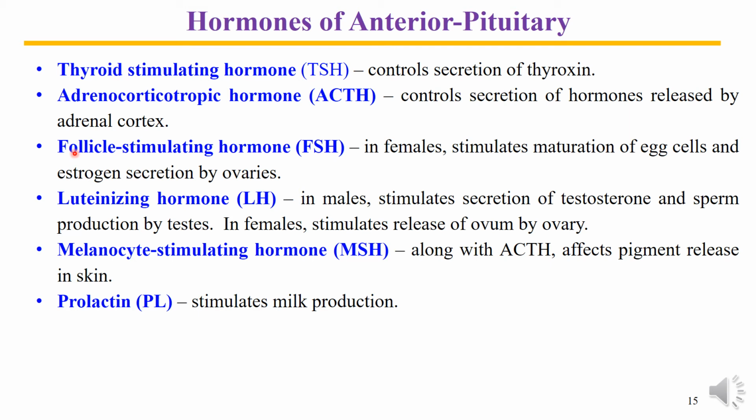FSH also stimulates estrogen secretion by developing follicles, and also stimulates sperm production in the male. So it also has some action in the male regarding sperm production.